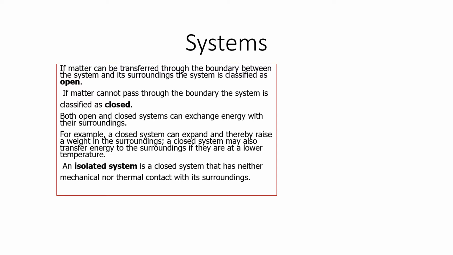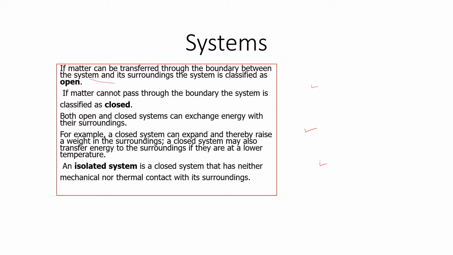So we have three types of systems. We have the open system, we have the closed system, and then we have the isolated system. If we look at movement of matter and energy across the boundary, we are saying that if matter can be transferred through the boundary between the system and the surrounding, then we call that system an open system. So that is what we have there as open system.